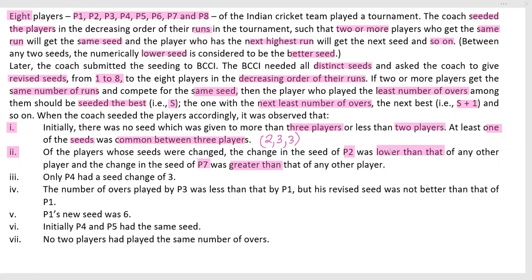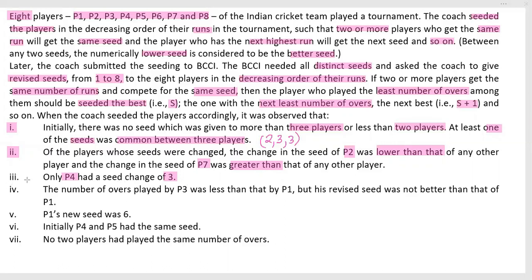Lower than any other player and greater than any other player. The change. Okay. Only P4 had a seed change of 3. P7 was greater than that of any other player. So P7 will definitely be more than 3.